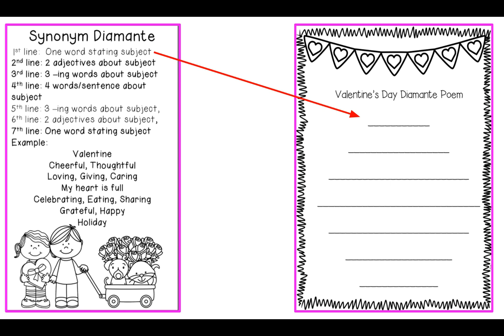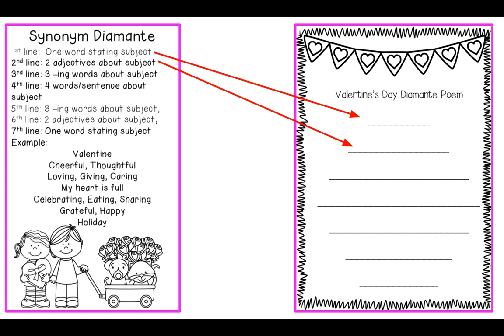For the second line, we're going to think of two adjectives about the subject. Adjectives are describing words. So these would be two words that have to do with whatever you put as your subject. Since the one in the example is Valentine, my two examples for adjectives are cheerful and thoughtful, because on Valentine's Day, we are very cheerful and we are very thoughtful towards other people. So think of two. If you put mom as your subject, then think of two things that describe your mom. Or if you put family or love, think of two things that describe that.